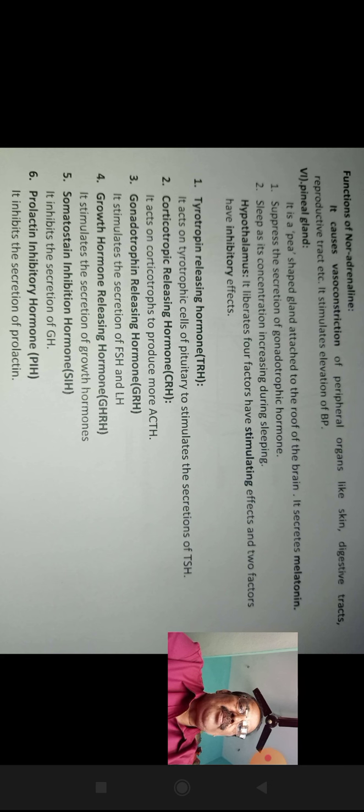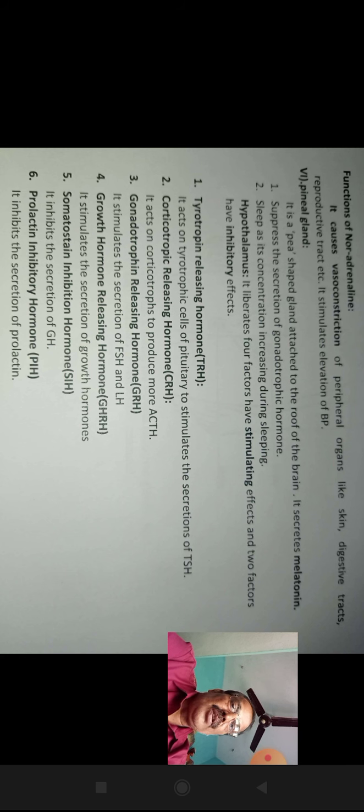Next, the hypothalamus. The hypothalamus liberates four factors that have stimulating effects and two factors that have inhibitory effects. First, thyrotrophin releasing hormone. Second, corticotrophin releasing hormone.